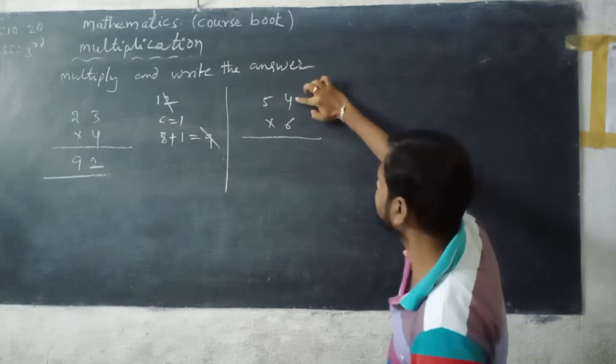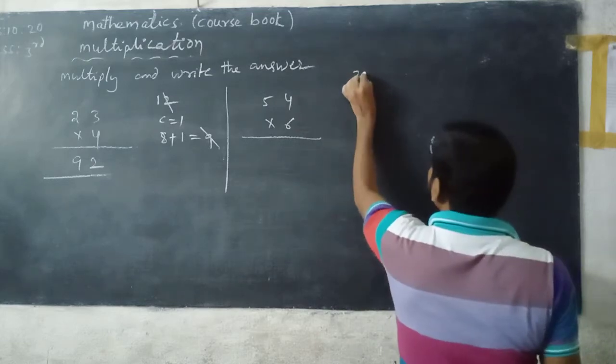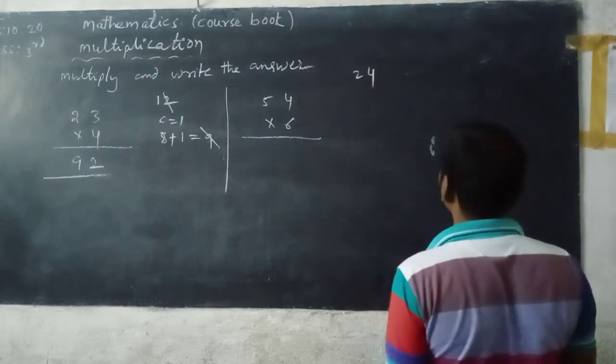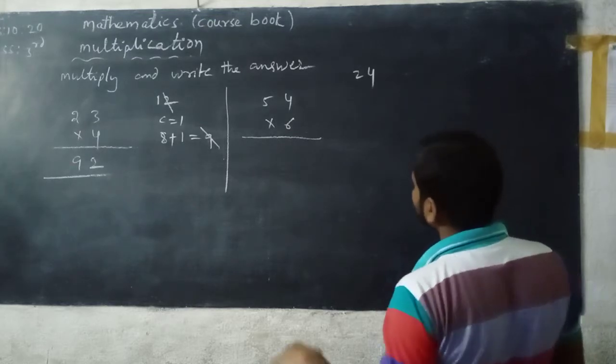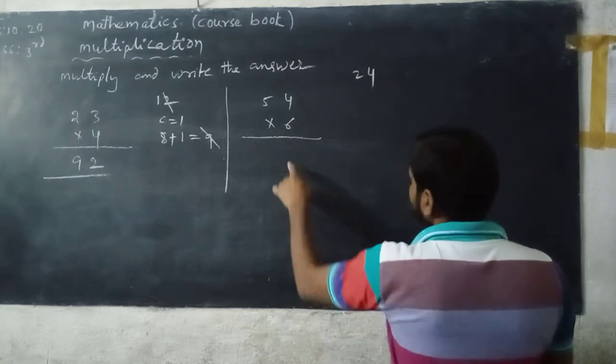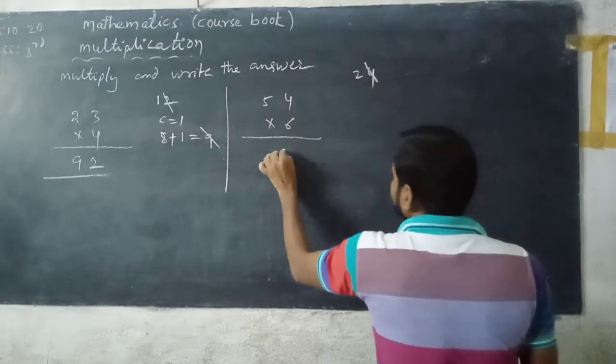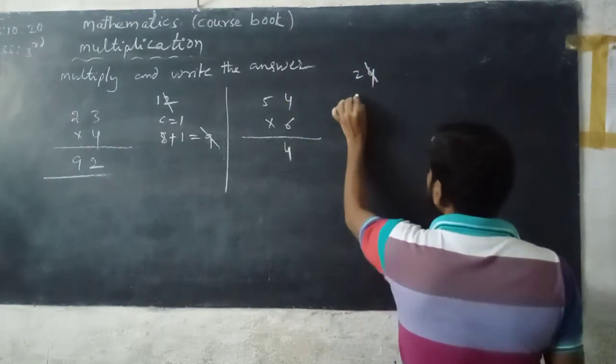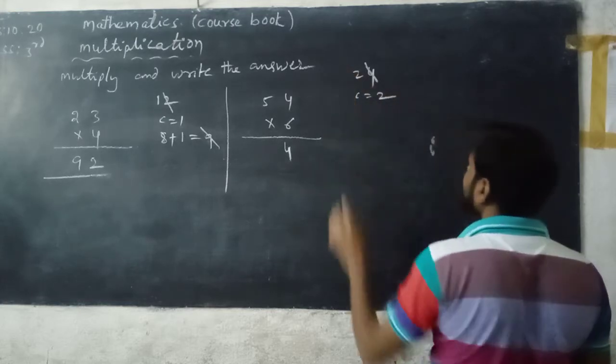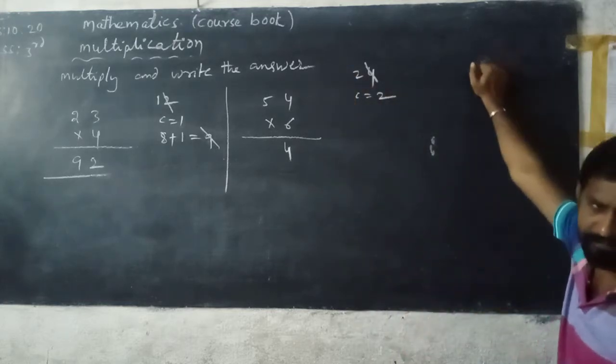So 6 fours are 24. 24 is a 2-digit number. We take 4 and write it under the ones place, and the remaining number 2 is carrying.